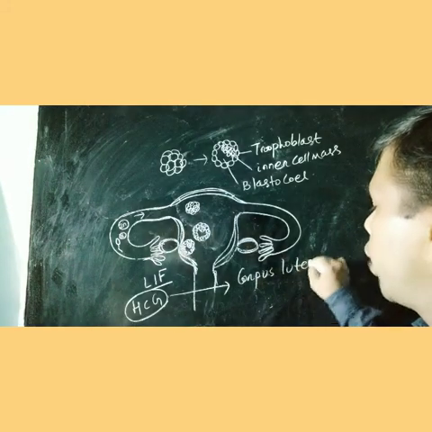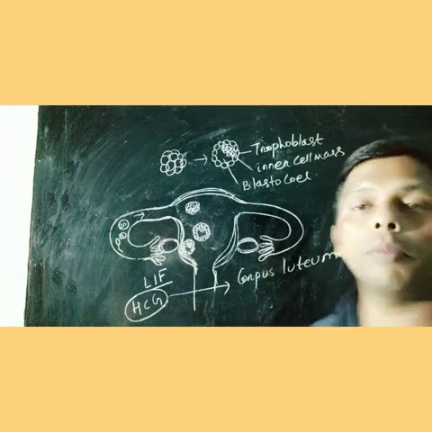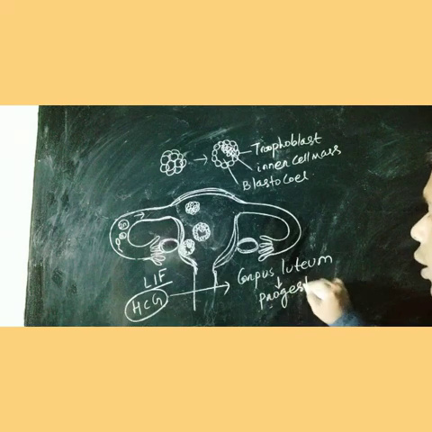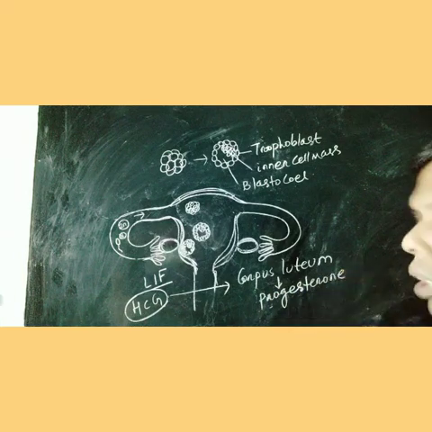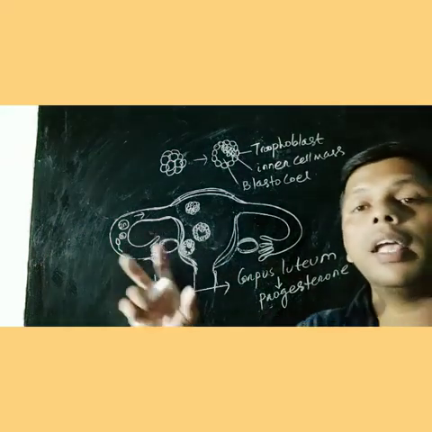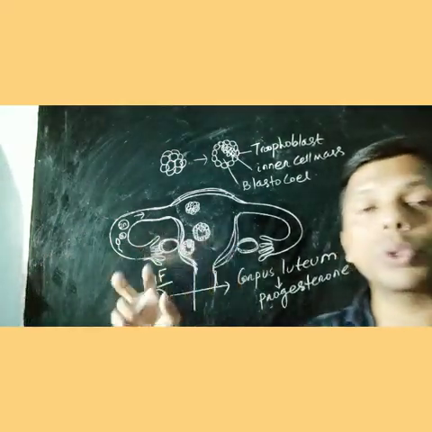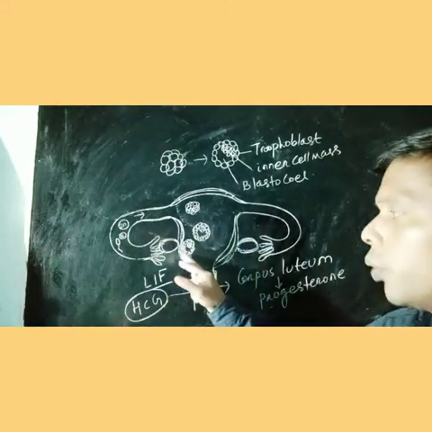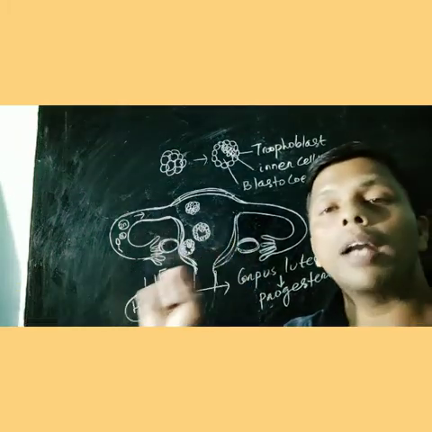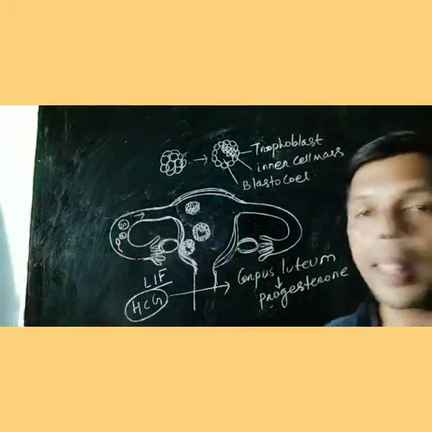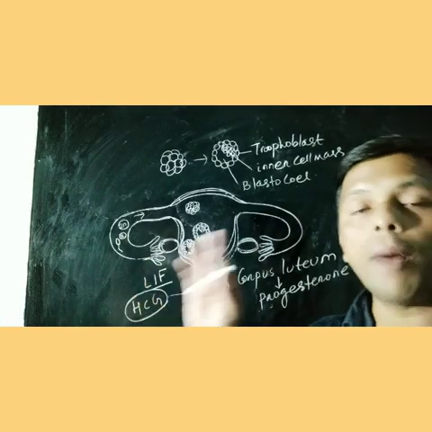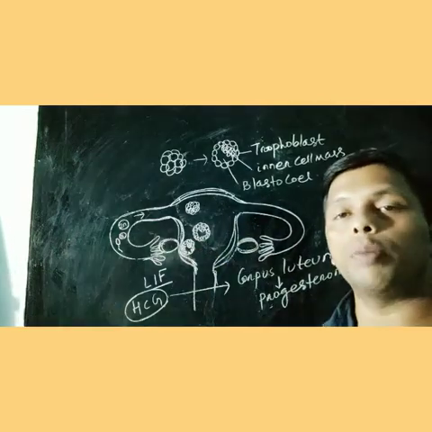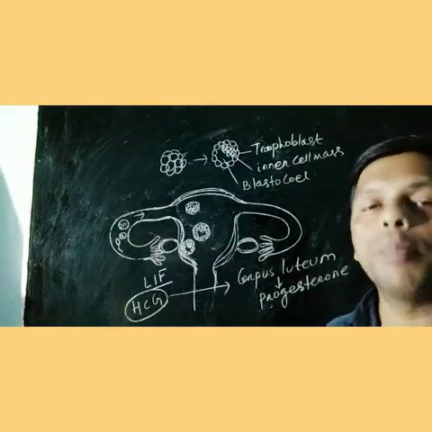This corpus luteum produces progesterone. The function of progesterone: what will it do? It will keep the embryo blastocyst stuck, like Fevicol, it will keep it attached to the endometrium wall. It helps in attachment of the blastocyst to the wall of the endometrium. This process is called implantation.